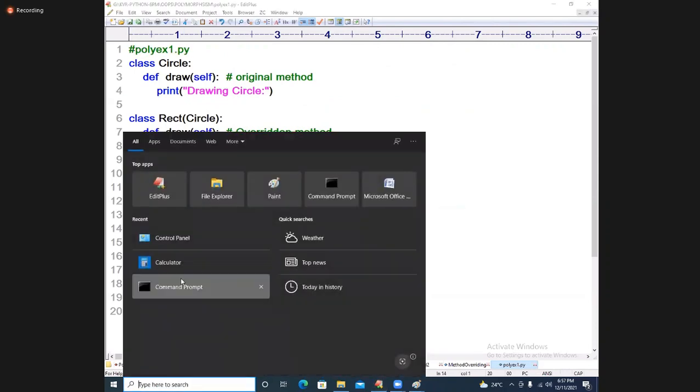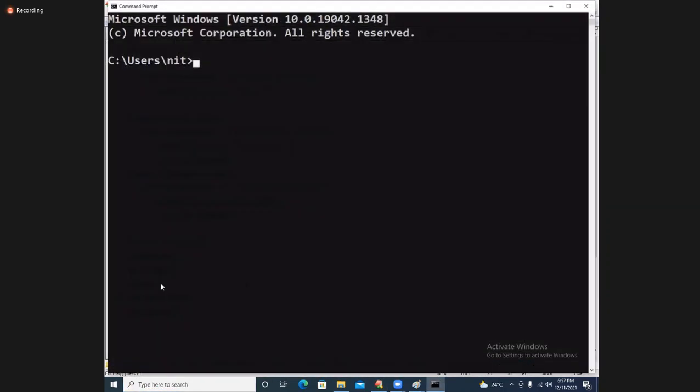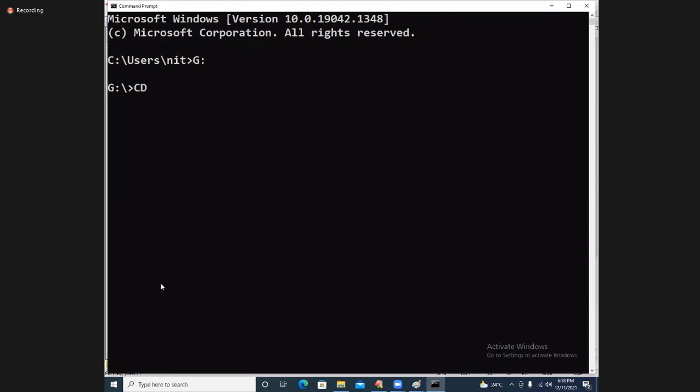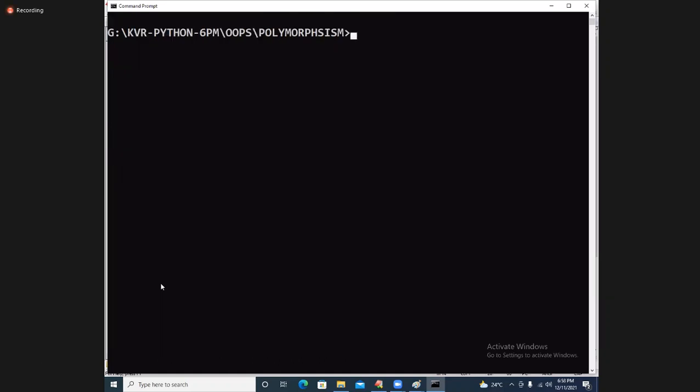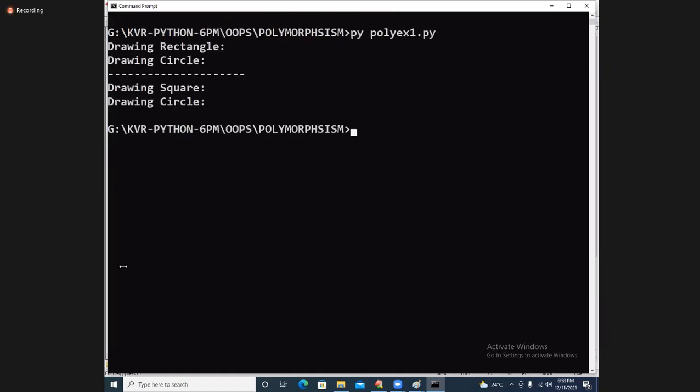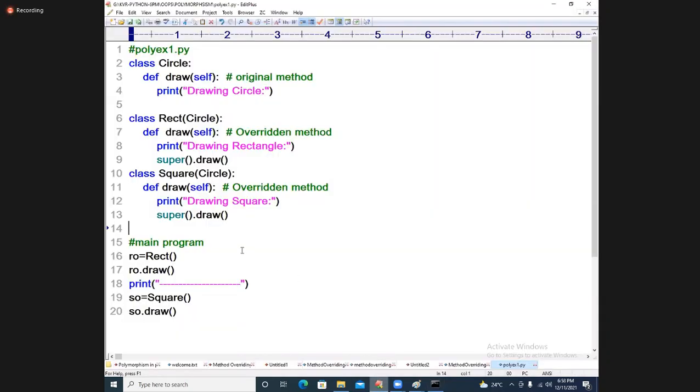So G colon, Python 6 p.m., and OOPS, polymorphism. Fine, guys. The file is polymorphism example 1.py. See that drawing rectangle, drawing circle, drawing square, and so on. And what is the function we are using here? This is super dot draw.